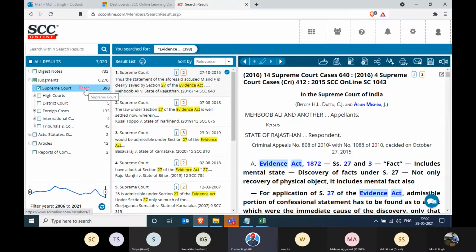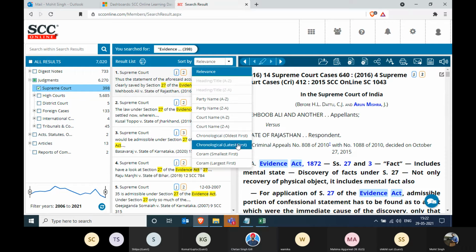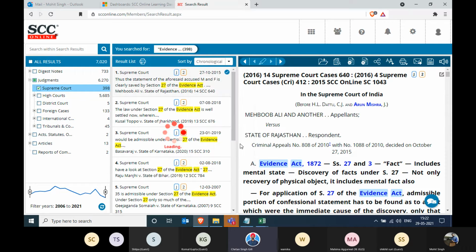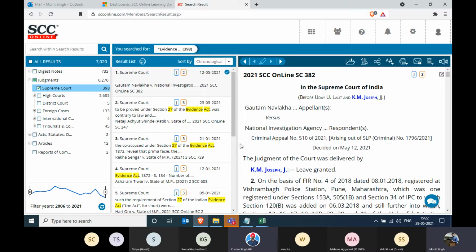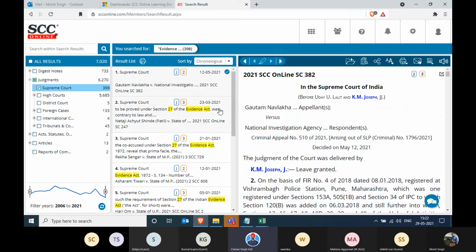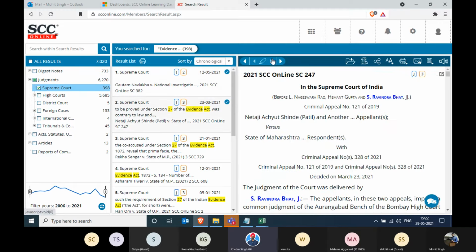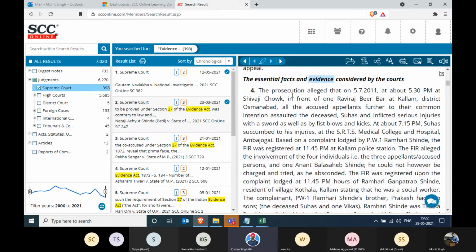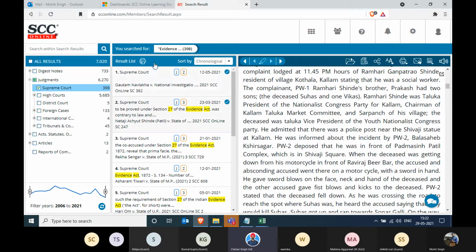And I want to see the latest judgment on section 27. So sort by latest first. And there we have it. 12th of May 2021, the judgment is appearing right in front of you. So this is the simpler way of doing it.